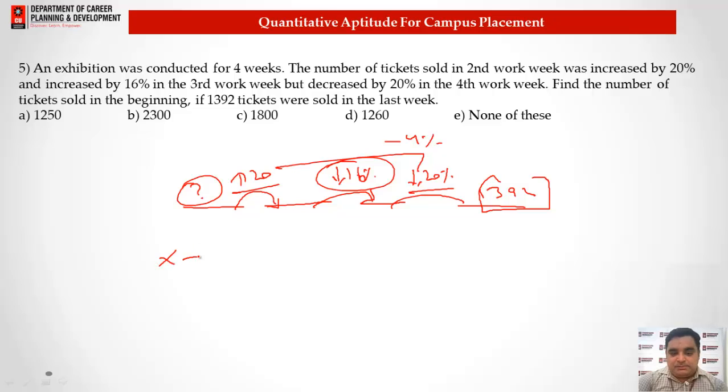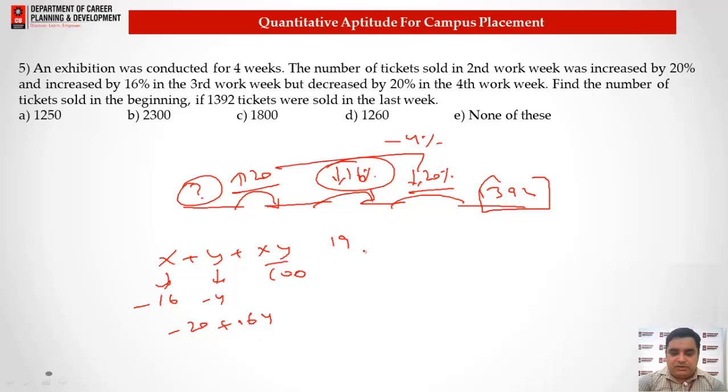Like x plus y plus xy by 100, we just need to put that. For x we put minus 16, for y we put minus 4. So this gives us minus 16 minus 4 is minus 20, plus minus 16 times minus 4, that gives us minus 64 by 100. Plus 64, so plus 0.64 will be the value.